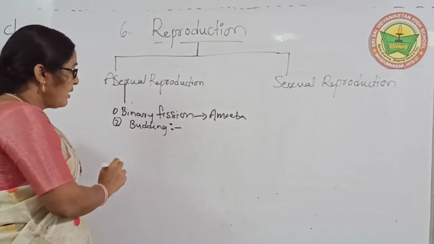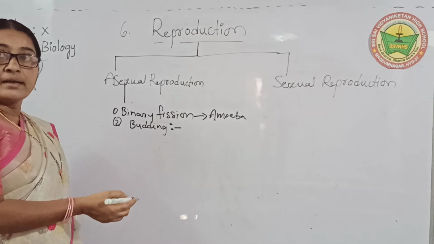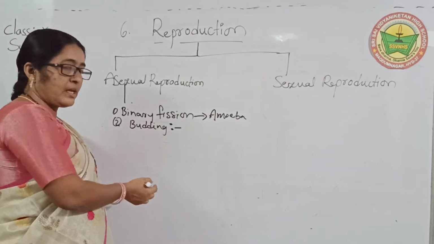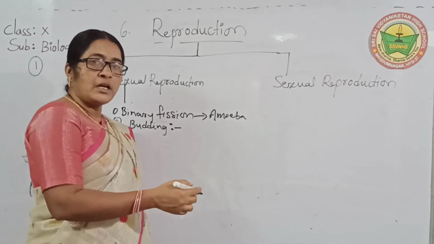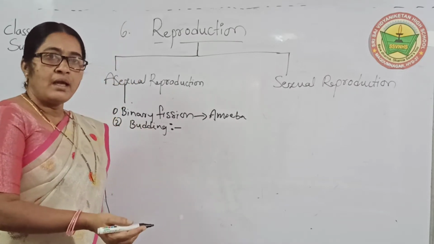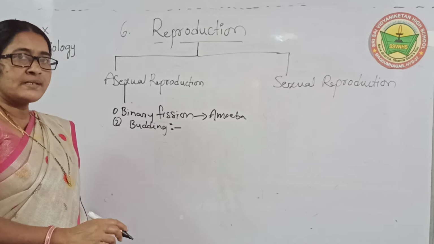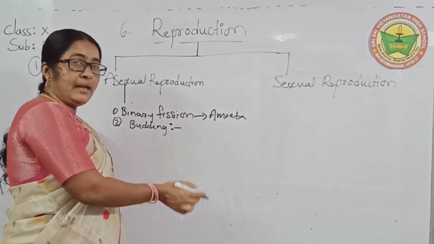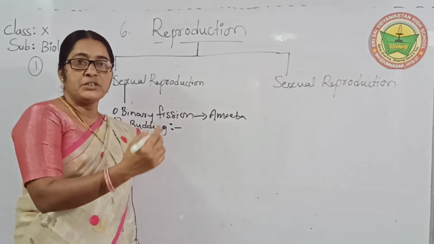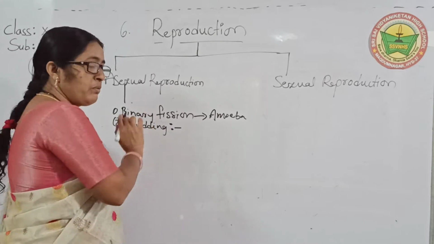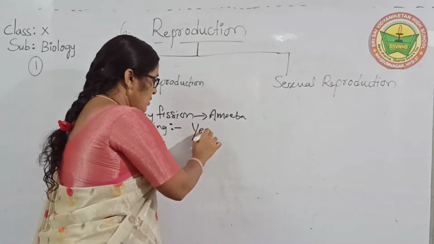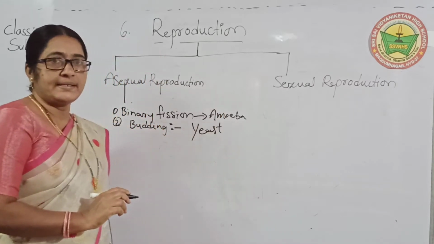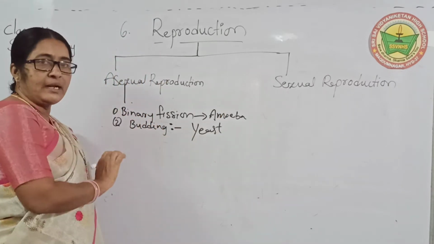What is budding? The parental organism gives rise to new buds, and afterwards the new buds develop. When they have developed, they separate from the parental body and afterwards have an individual life. That is the method of budding. An example is yeast cells. That is the second method.